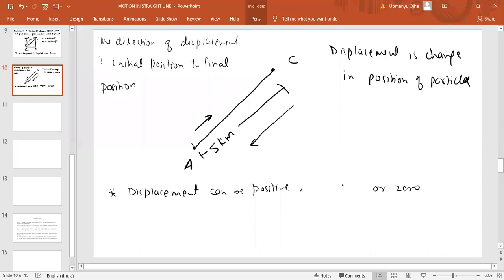But distance was always positive. Now how can it be positive, negative, and zero? I will explain you. Just look at this.